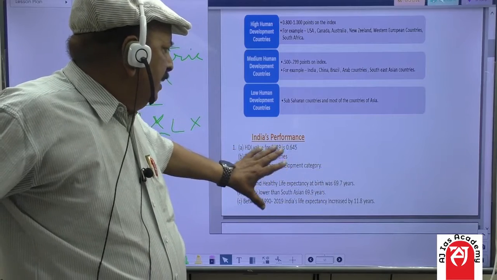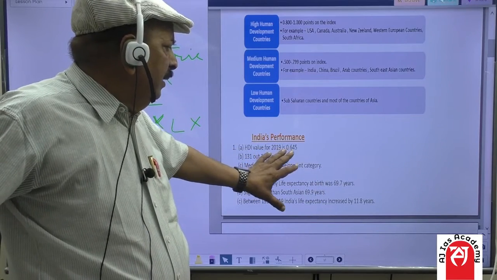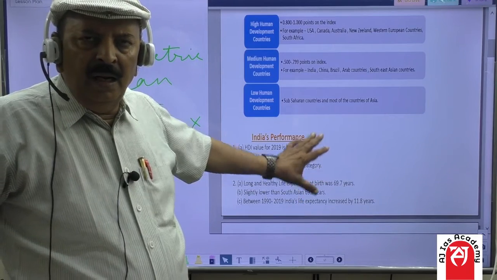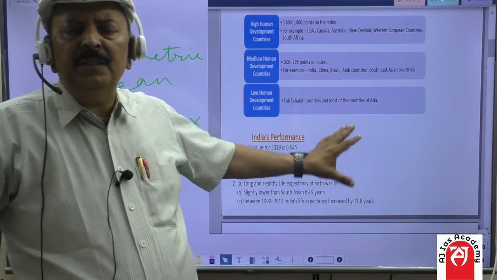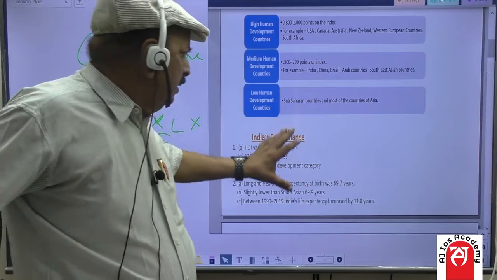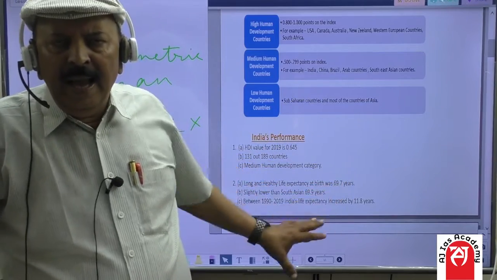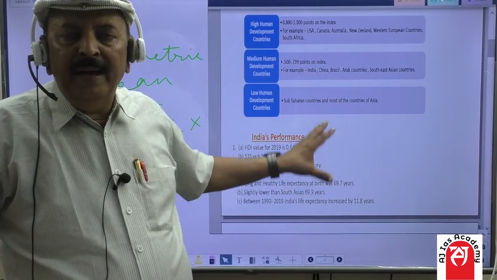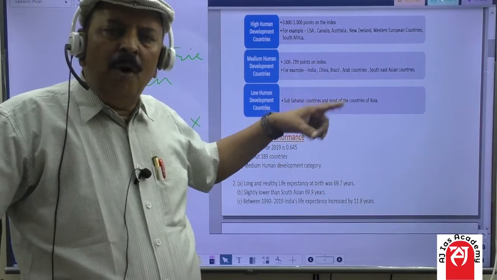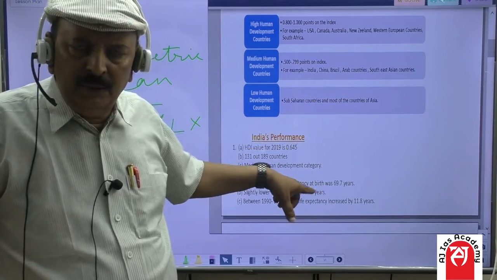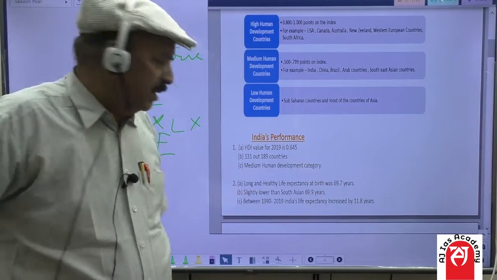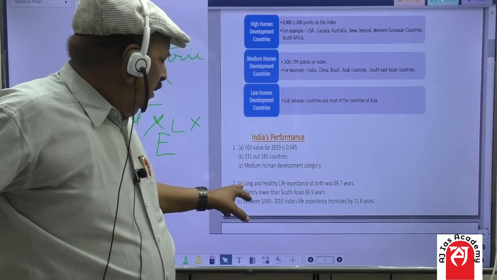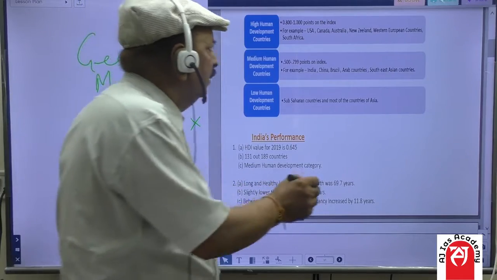Indian HDI value in 2019 is 0.645. For China, it is 0.731, and it has the rank of 85 amongst 189 countries. So China is very much ahead of us in terms of HDI. Second point is, now